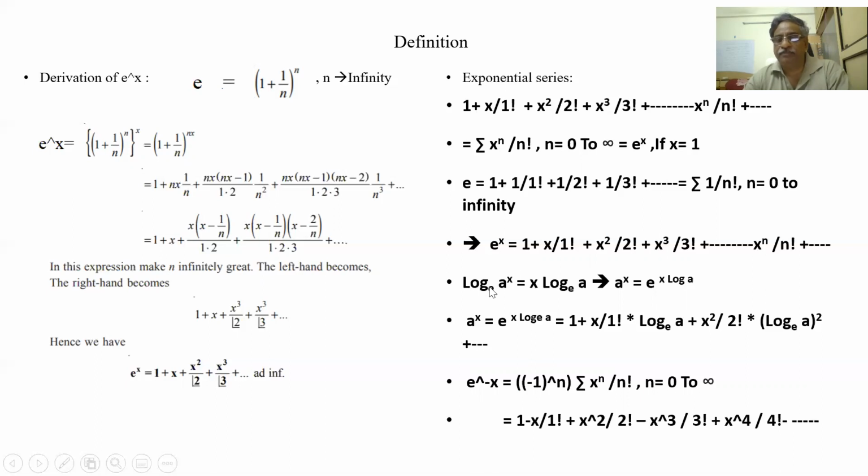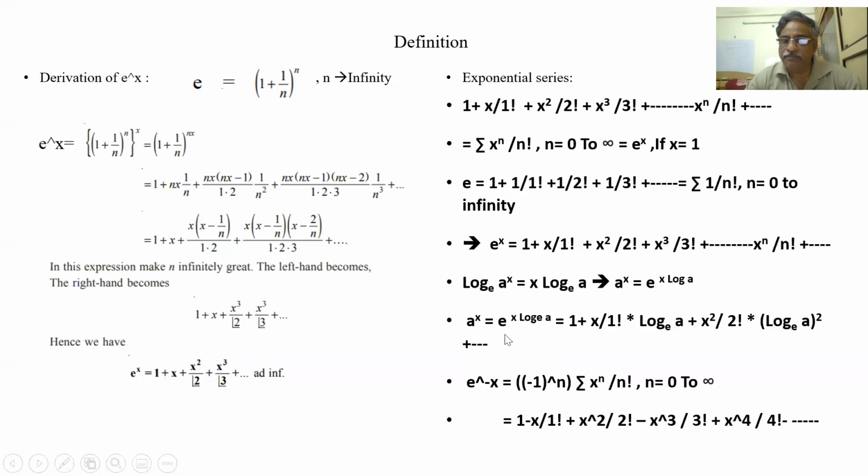So we should remember. Now let us say, what is log a to the power of x to base e? The x will come here, x log a to base e. Now this e comes to this side, a to the power of x is equal to e to the power of x log a, base e here. So we know how to define e to the power of x.